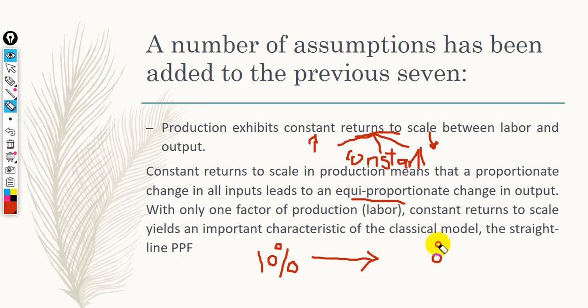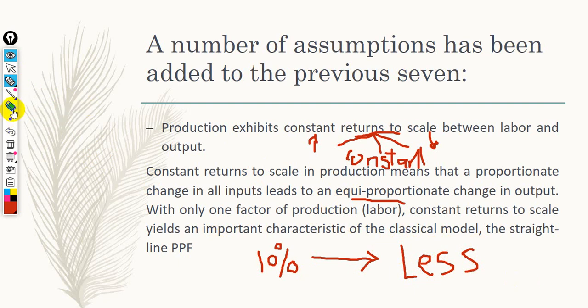In case of decreasing returns to scale, if you are going to increase labor by 10%, output will increase by less than 10%. 9, 8, 7. This is decreasing returns to scale.